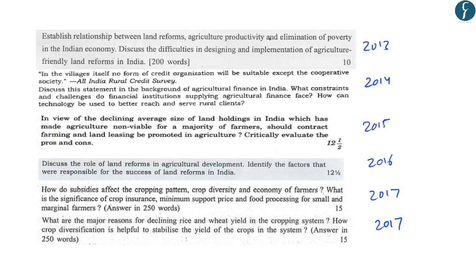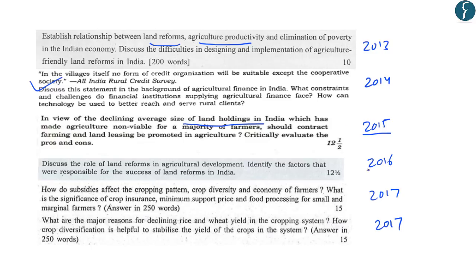Now, if you go through the previous year questions of the mains examination of General Studies paper 3, you will find questions related to the agriculture sector in various forms. For example, this question asks us about land reforms and agricultural productivity. Further, this question that was asked in 2014 is related to agricultural finance. The question asked in 2015 is related to the decreasing size of land holdings in India and how it impacts the farmers' productivity.